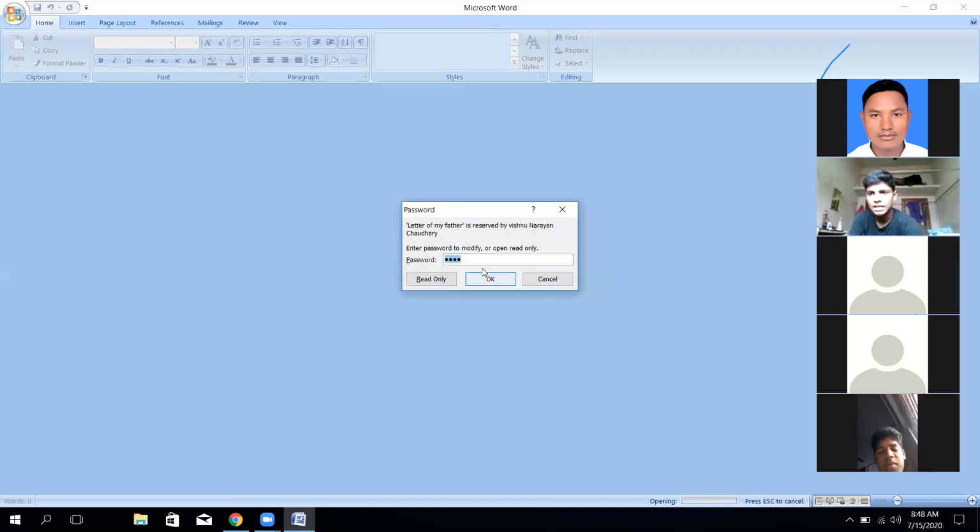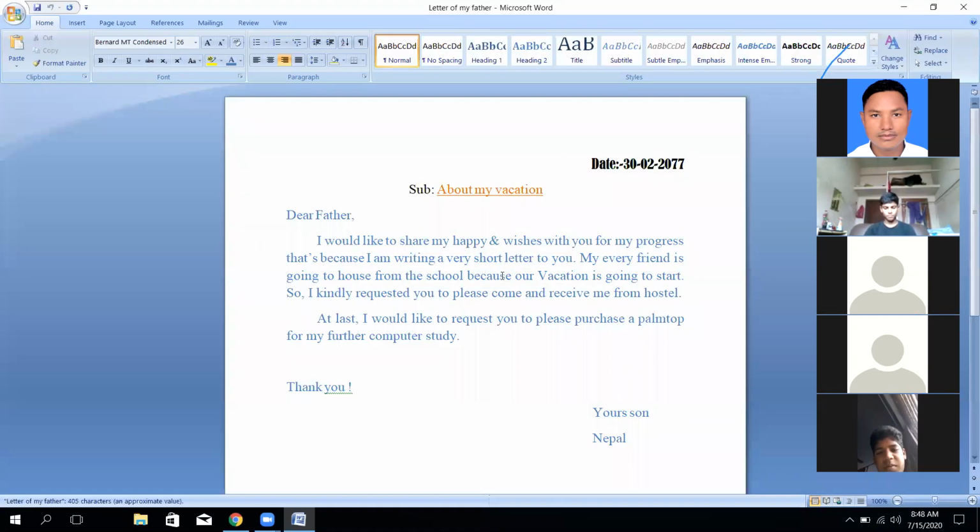So if you press the correct pin, correct password, then the computer will open the document. Otherwise, it will not open. This is a very clear thing, and it is the logic by which we can save our document from other users. Okay.